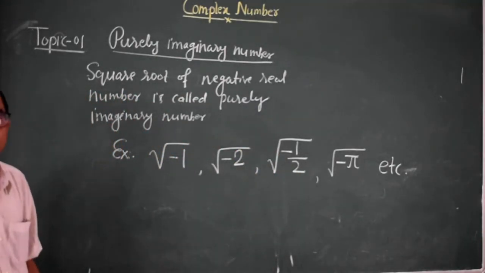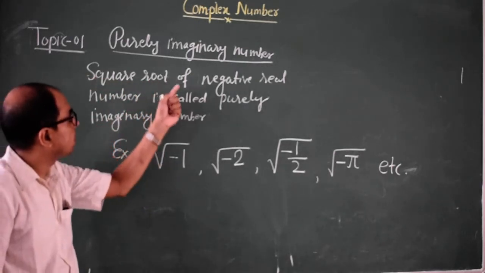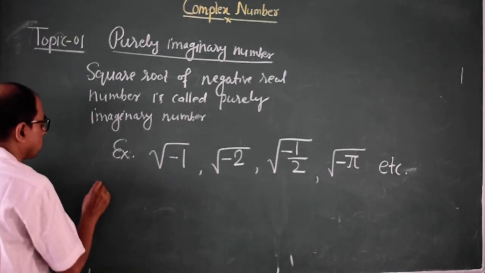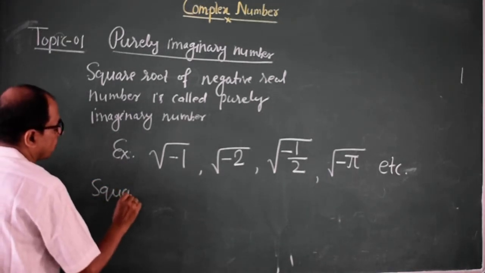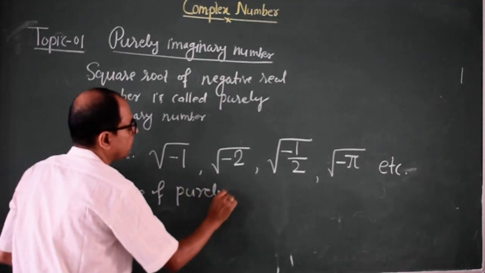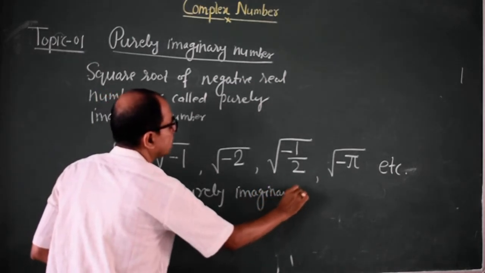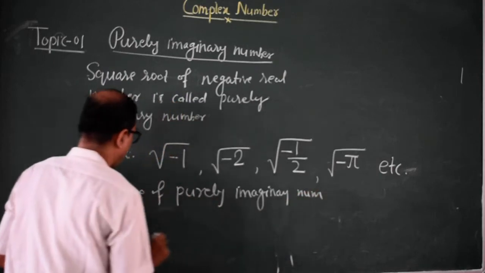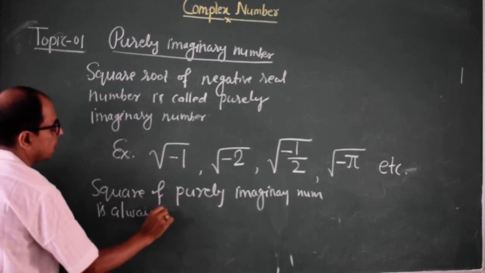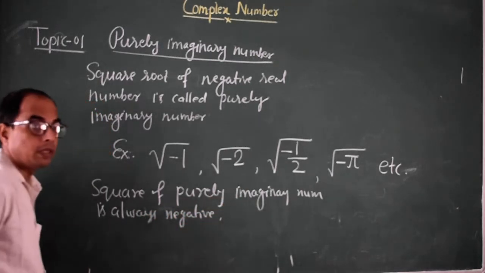Now what is the characteristic of a purely imaginary number? Its square will always be negative. The square of a purely imaginary number is always negative.